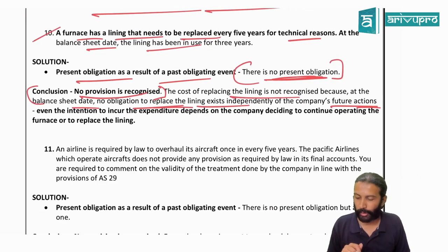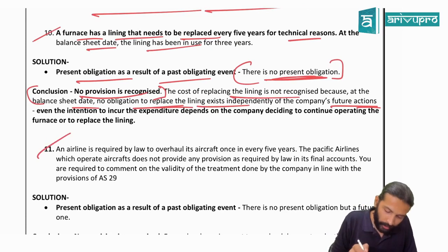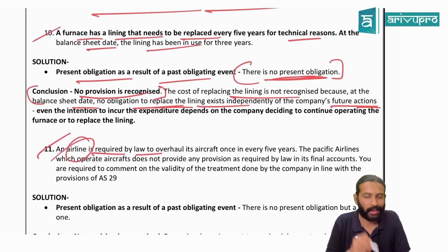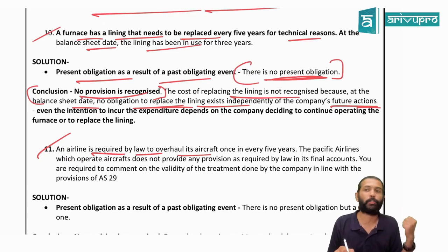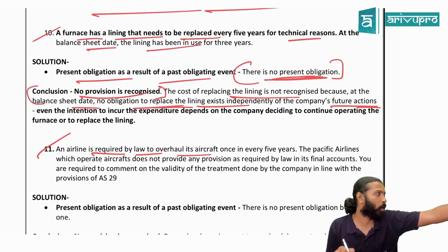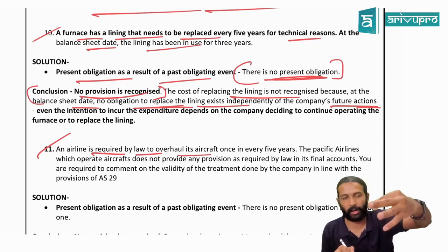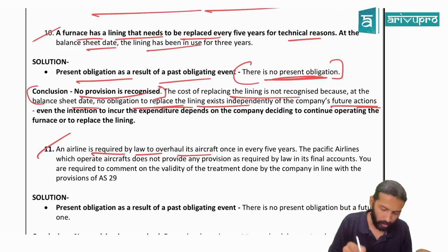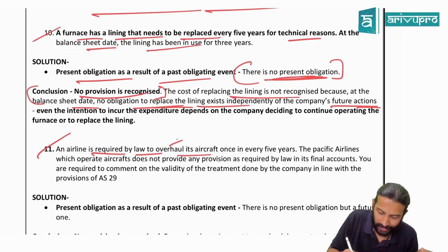Can I move on to the next one now? An airline is required by the law to overhaul its aircraft. An airline, meaning the airline industry, is required by the law to overhaul its aircraft. Overhaul means bring it for inspection. All those who operate in the airline industry, ship and all, have to do some major inspection once in a while, required by the law. So they are required to overhaul, meaning inspect.